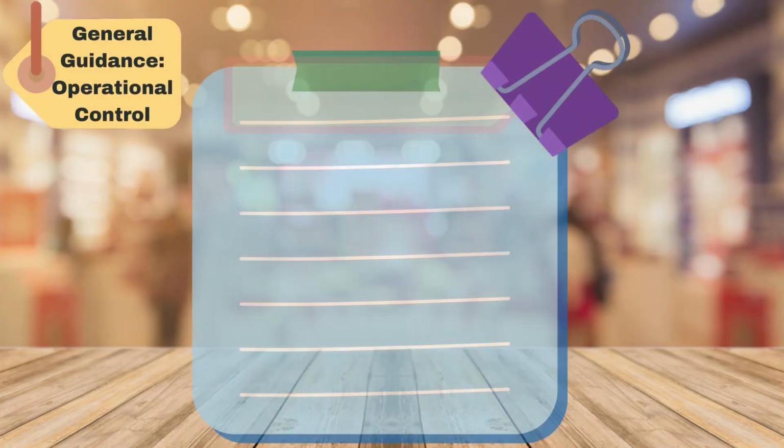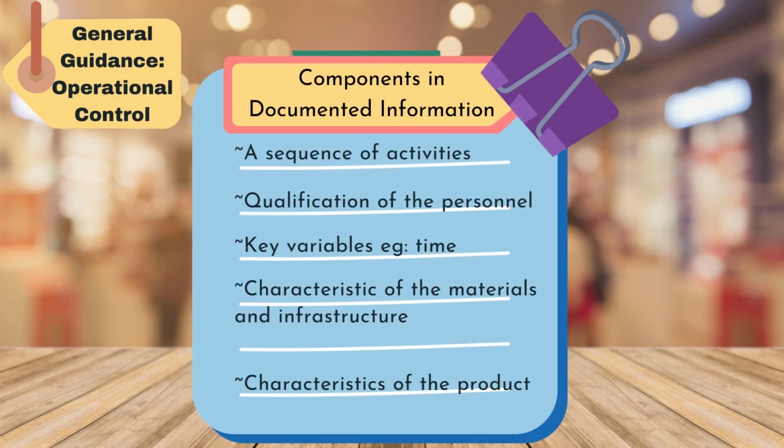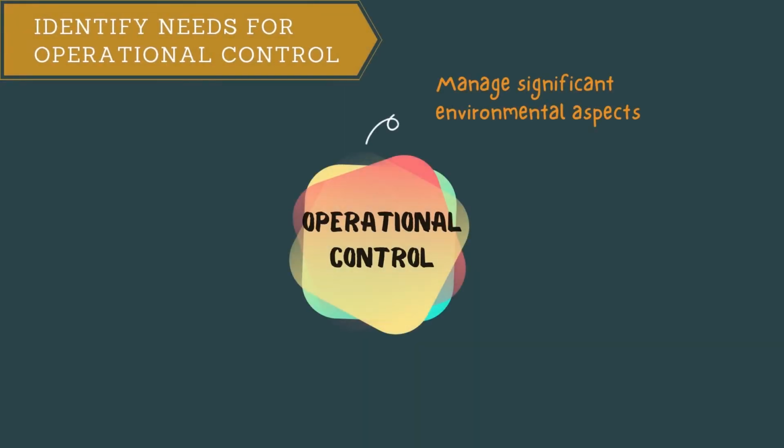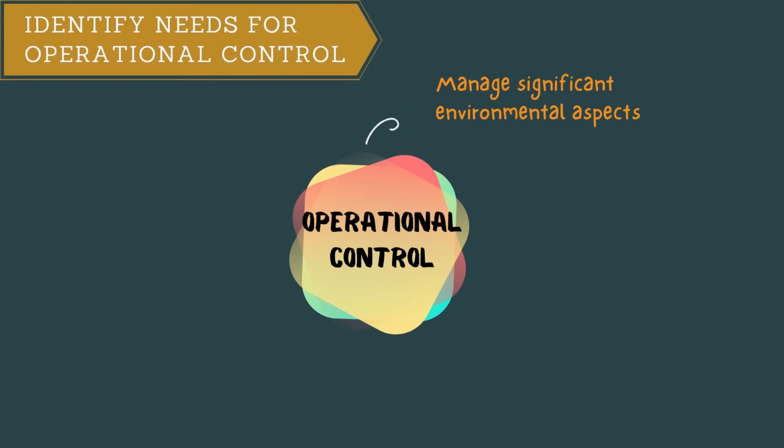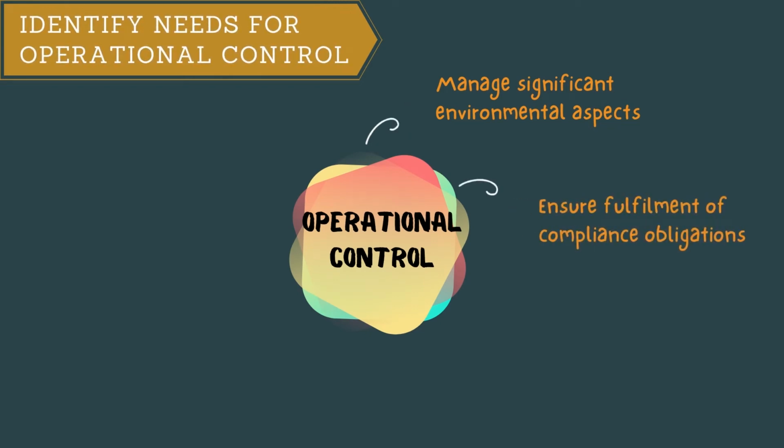Documented information is developed in order to avoid aberrations of environmental policy, environmental objectives and compliance obligations. It consists of qualification of personnel involved, key variables such as time, characteristics of the materials and infrastructure to be used, and the characteristic of the product. An organization can use operational controls to manage identified significant environmental aspects, ensure fulfillment of compliance